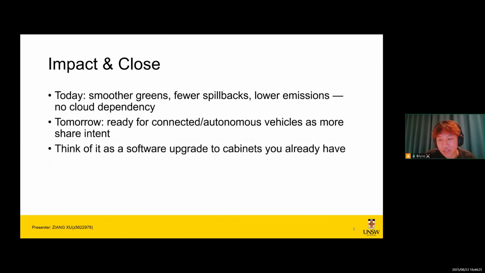Finally, the impact today and the path forward. Today is smoother greens, fewer spillbacks, lower emissions, without sending control to the cloud. Tomorrow is a natural path to connected autonomous vehicles as more cars share intent. Think of it as a software upgrade to cabinets you already have. And local brings tiny whispers, safety first.